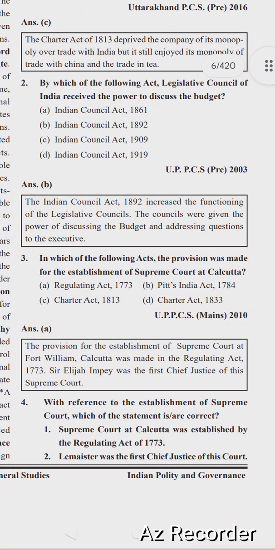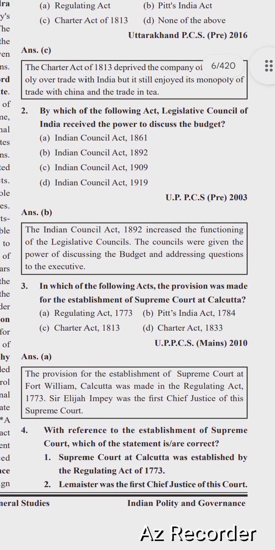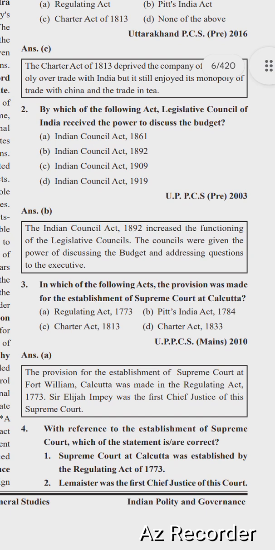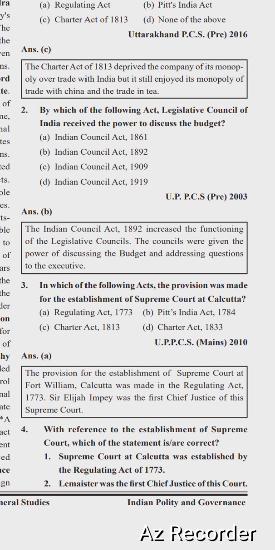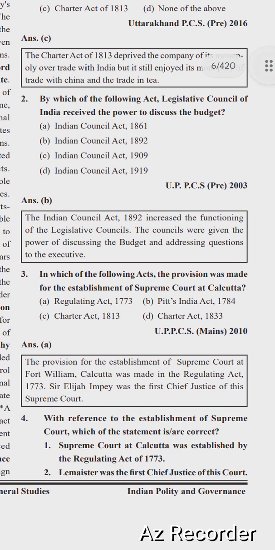Next question is, in which of the following Acts was the provision made for the establishment of the Supreme Court at Kolkata? Options are Regulating Act 1773, Pitt's India Act 1784, Charter Act 1813, Charter Act 1833. The right option is A, Regulating Act 1773. The provision for the establishment of the Supreme Court at Fort William, Kolkata was made in the Regulating Act 1773. Sir Elijah Impey was the first Chief Justice of this Supreme Court. So the right option is A, Regulating Act 1773.